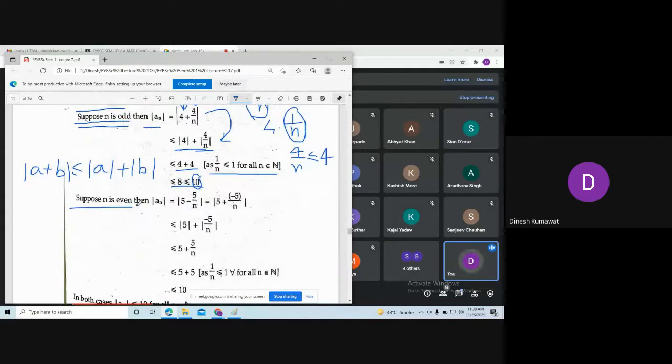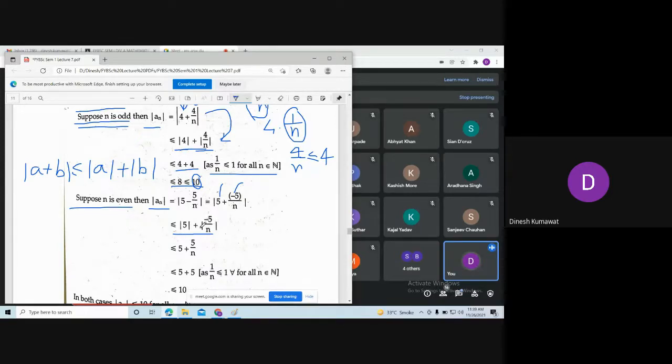So suppose n is even, then take its absolute value. The absolute value of a_n is equal to mod of 5 minus 5 by n. We can write this as 5 plus minus 5 upon n, because minus plus gives me minus. Again here, this is my a, this is my b, addition of two real numbers, so we can use the triangle inequality. So this is less than or equal to 5 plus mod of minus 5 by n.